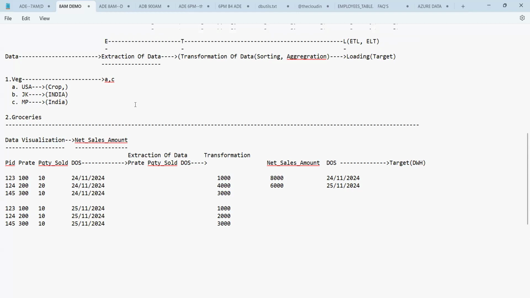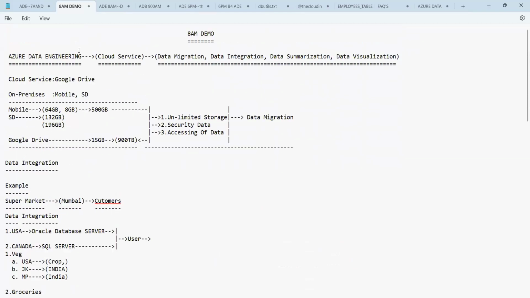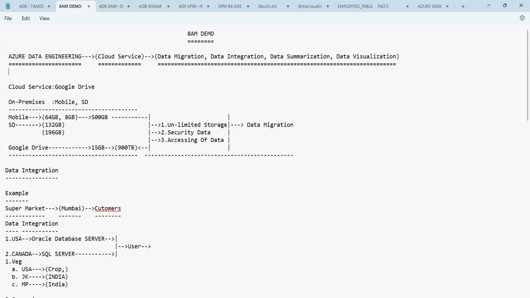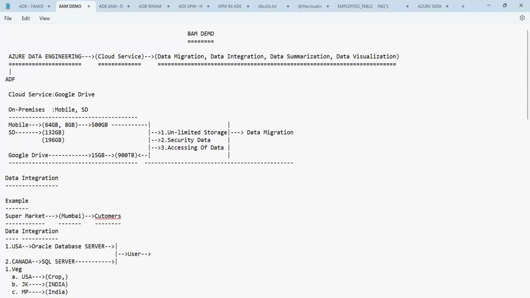So here, as a part of our course, guys, we are going to see Azure data engineering with the following services. What are the services? The first service, guys, is ADF, Azure Data Factory. And then you have ADB, that is Azure Databricks, where we are going to see PySpark. And then we are going to see Synapse. And then we are also going to see Fabric, which we call Azure Fabric, guys. And then we are going to see even OpenAI.